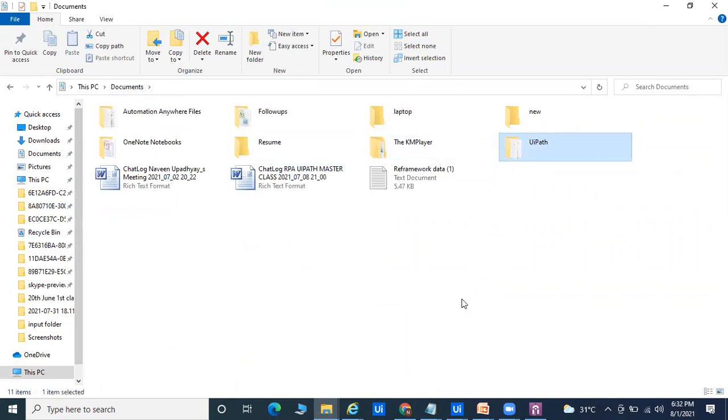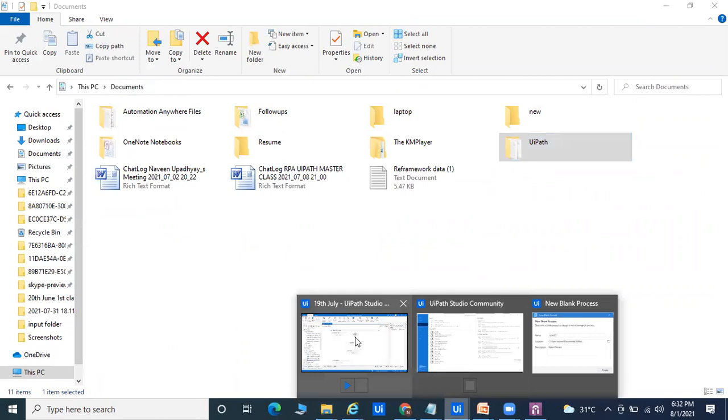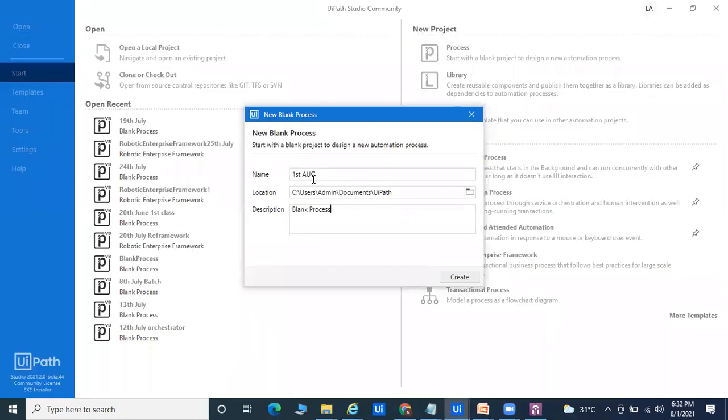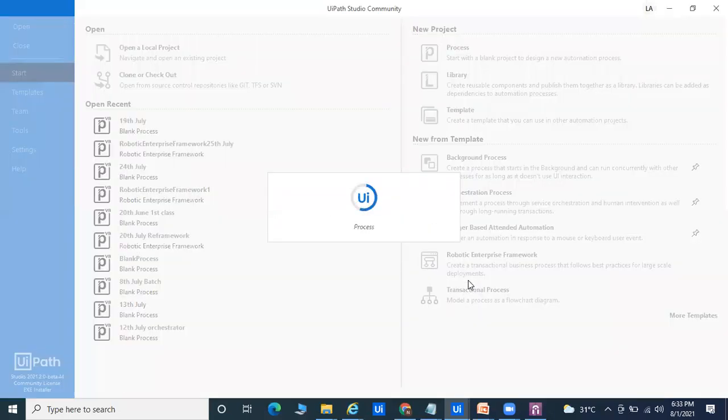The UiPath folder will not be there, but when you create the 1st August project, it will automatically go inside the documents and create the UiPath project. So this is called process, and here they are creating the project and restoring the dependency. Dependency means, same like when you purchase any laptop, you don't have Microsoft Office, you don't have lots of things available, you install something. Same thing in UiPath, we have Excel by default.